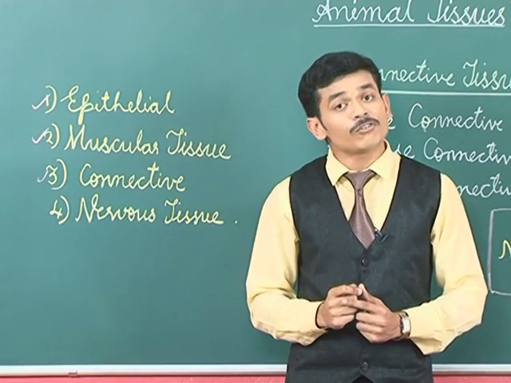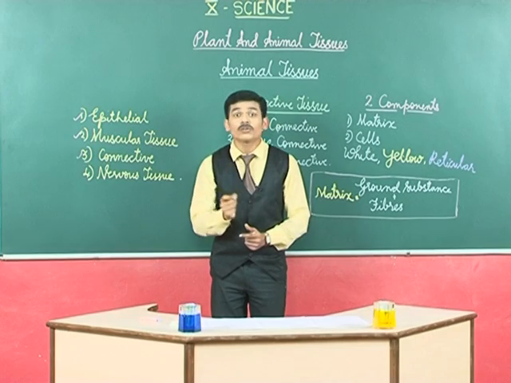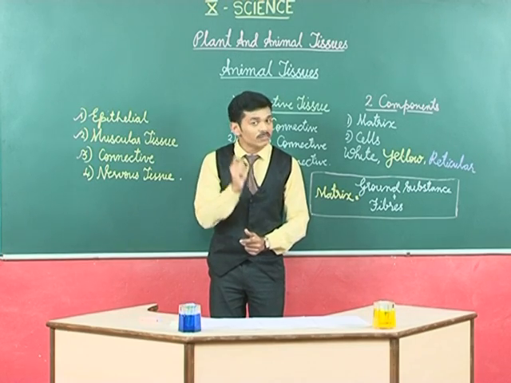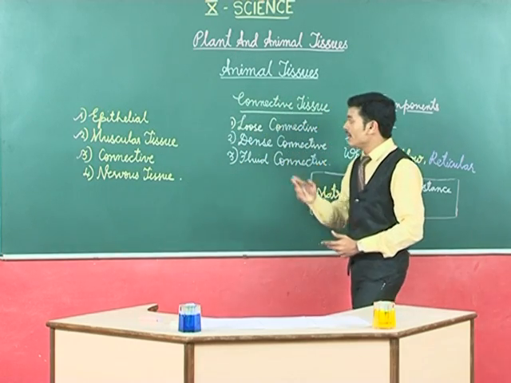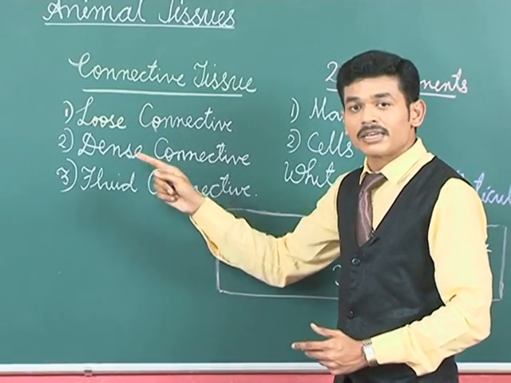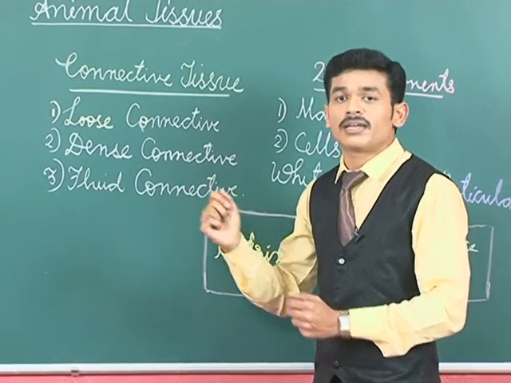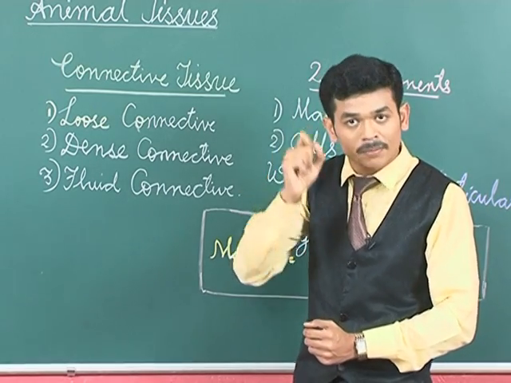Based on the nature of matrix, whether it is loose, dense or fluid, we have classified all the connective tissues into three major categories: loose connective tissue, dense connective tissue and fluid connective tissue. It is based on what? Based on the nature of the matrix.